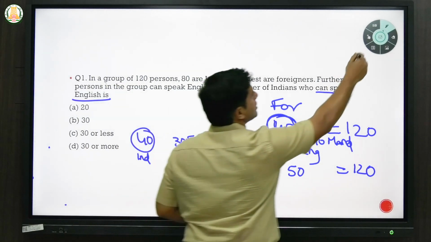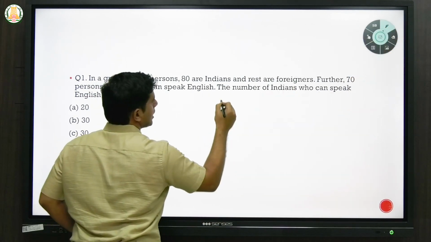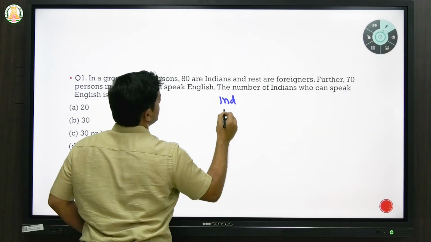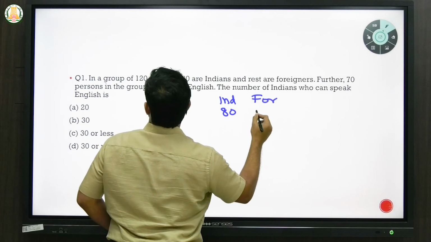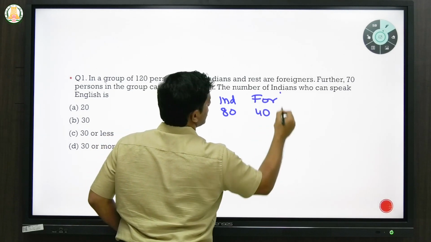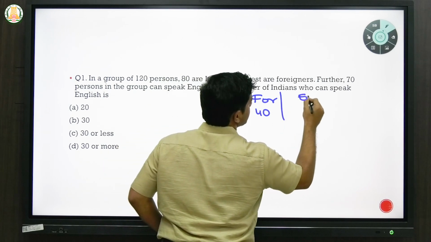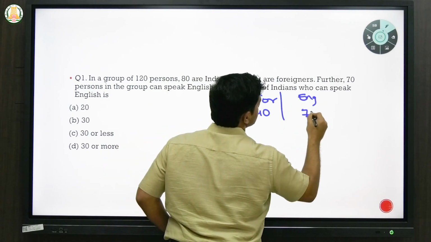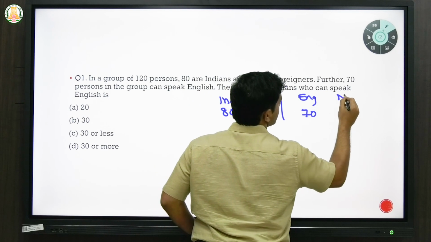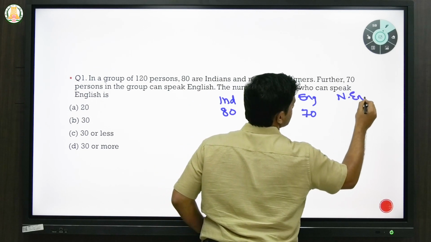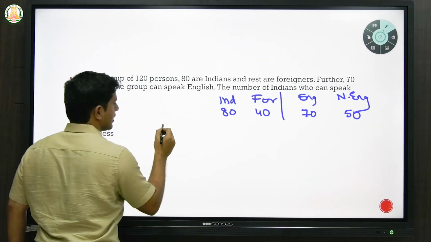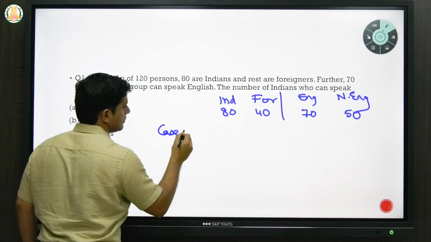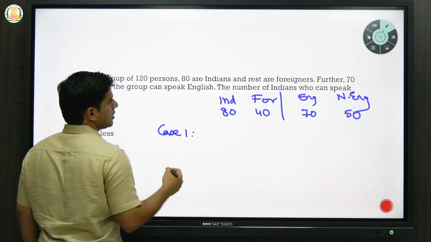Otherwise, I'll give another, simpler way. Yes, so we know that Indians are 80, foreigners are 40, and English speaking are 70, and non-English will be 50. So we can take case 1. This will be a little simpler for you. Let's say case 1.